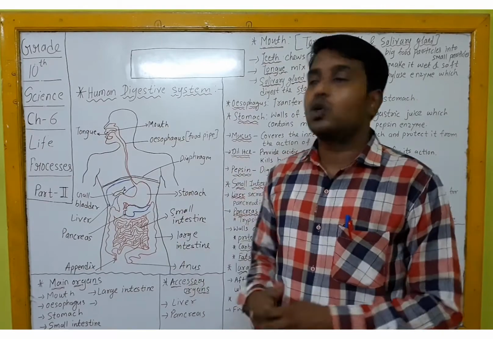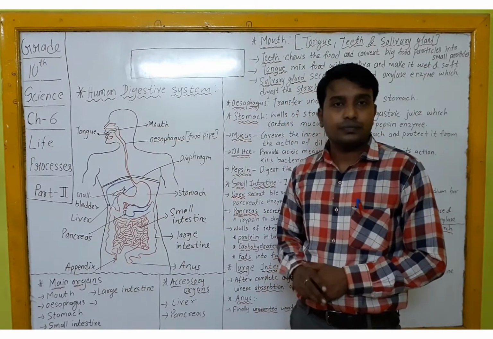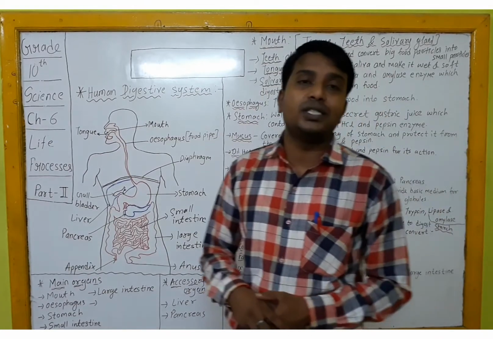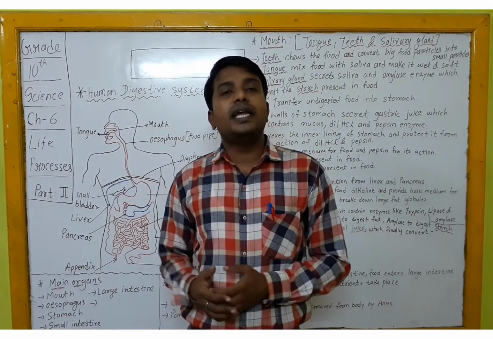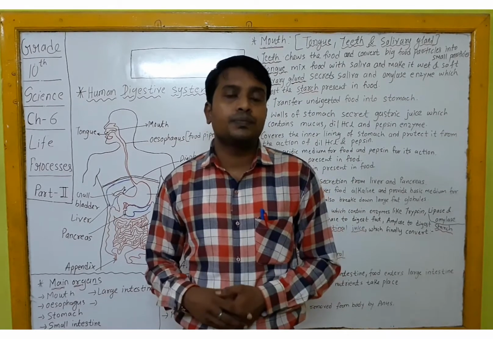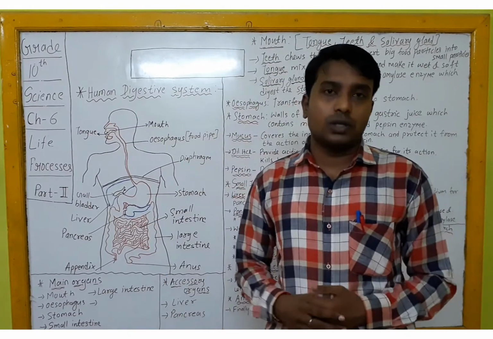So let's move on to our topic. First of all, you can see the diagram of the human digestive system. Now, the organs which take part in the human digestive system are firstly divided into 2 subclasses, that is main organs and accessory organs.